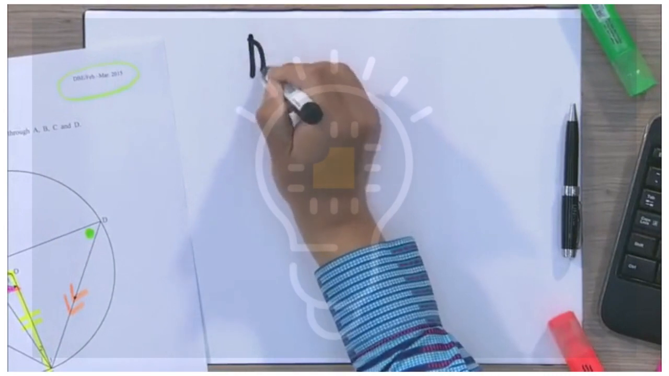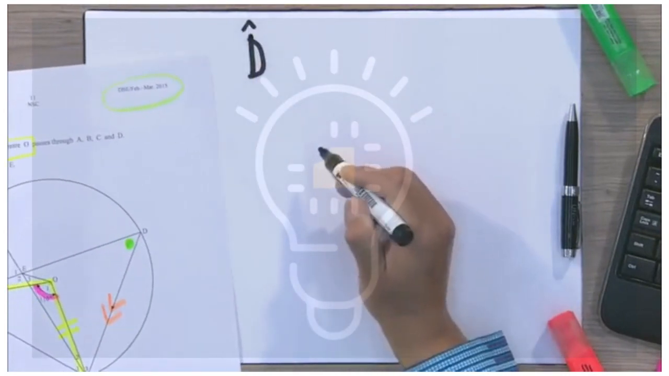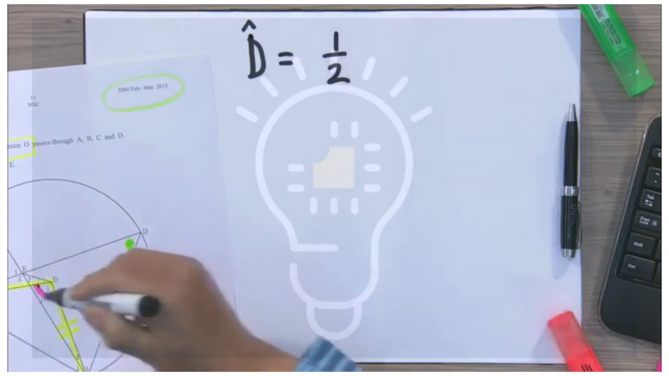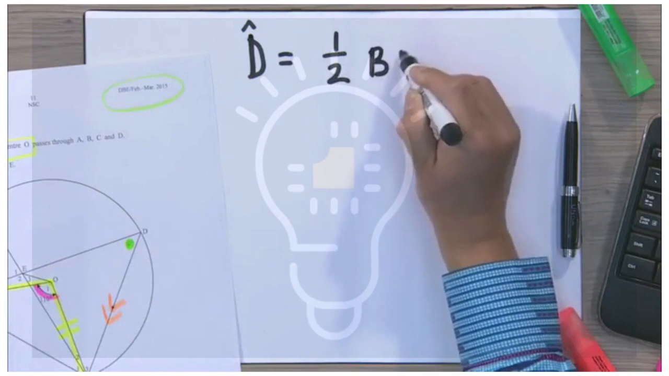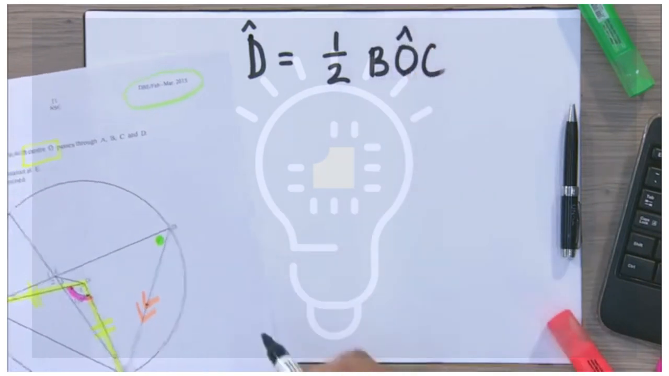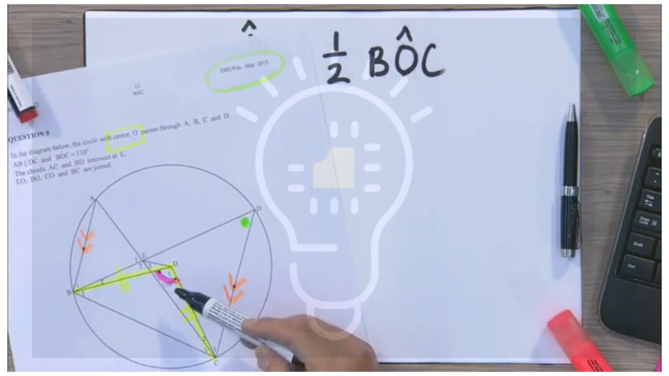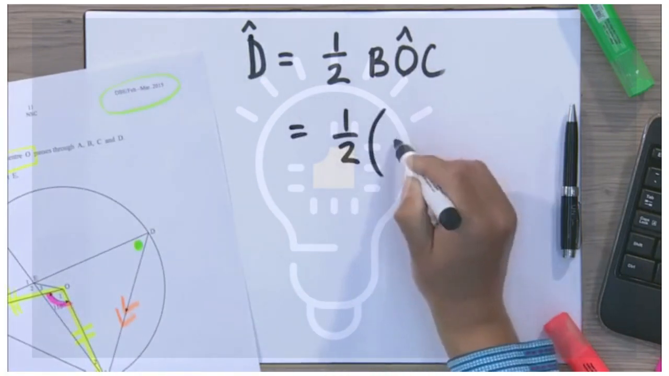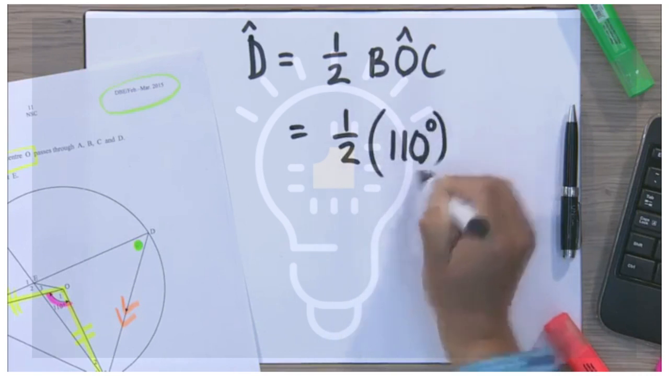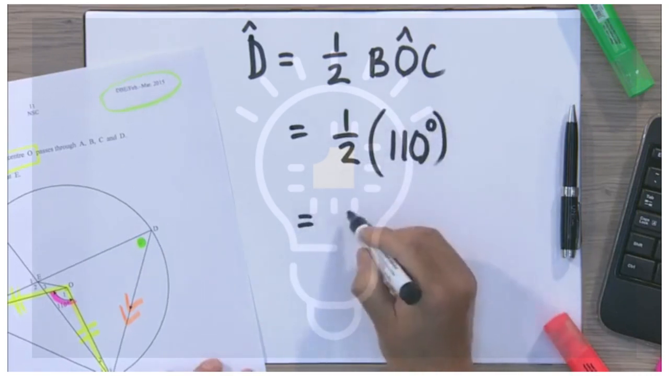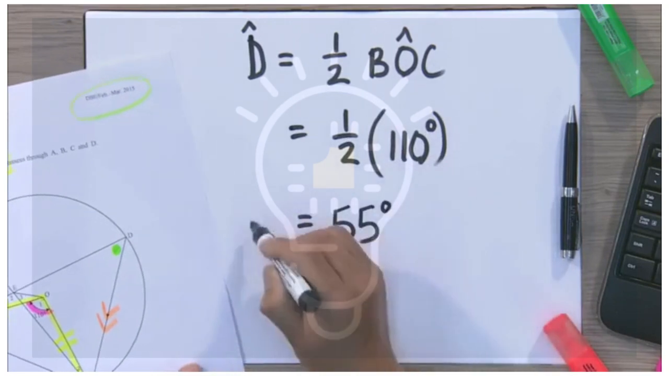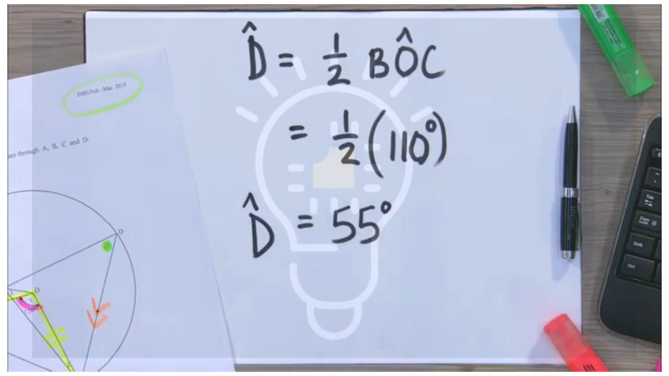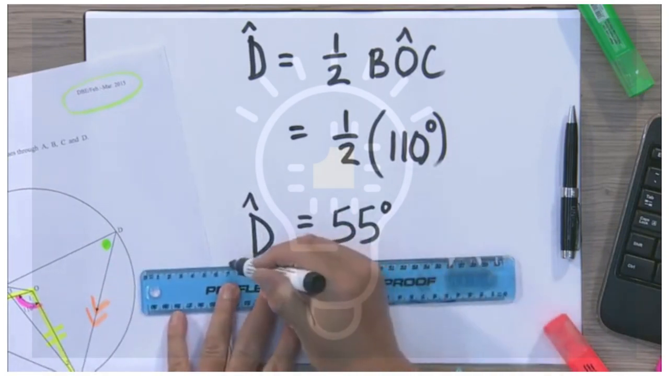So if I have to write this down, I'll say that angle D is equal to a half of angle BOC. There's angle BOC, I marked it in pink there, and that is a half. BOC, I know, is 110 degrees, and that gives me an answer of 55 degrees. So angle D is equal to 55 degrees. Here's my ruler. Let me underline this as my answer.